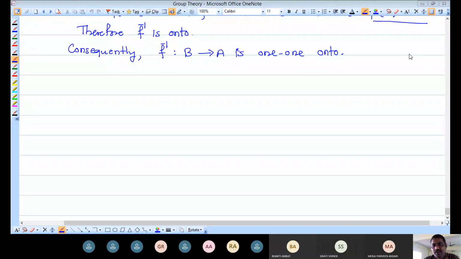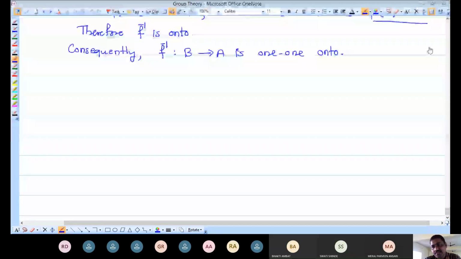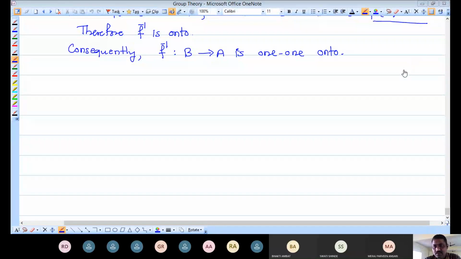So the last theorem we proved is that for any function, if its inverse exists, it is again one-to-one and onto. One more theorem is there regarding this inverse function: whatever inverse exists for any function f, it should be unique. So the next theorem we are going to prove is that the inverse of any function, if it exists, is unique. So we are starting today's lecture by taking the first theorem, the uniqueness of the inverse function.